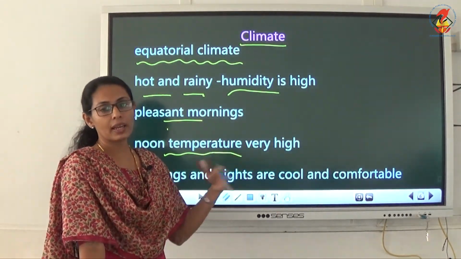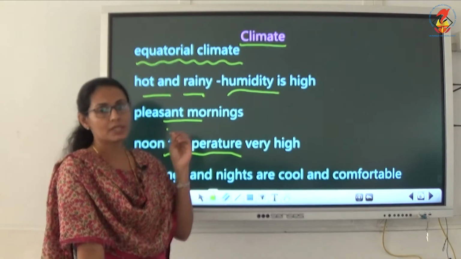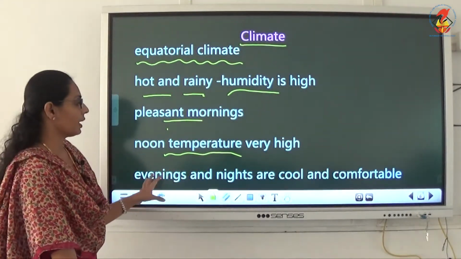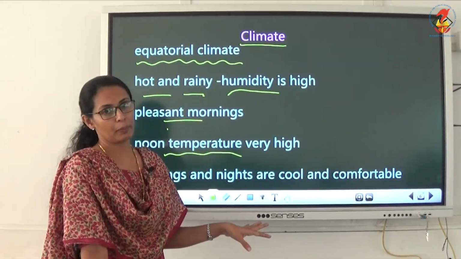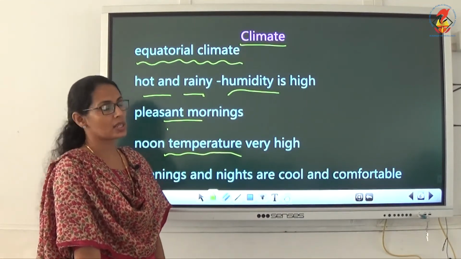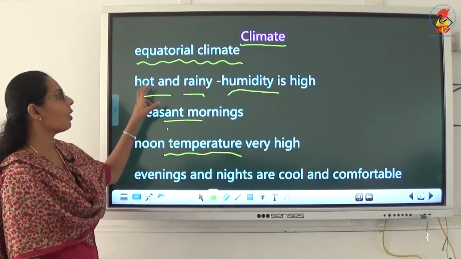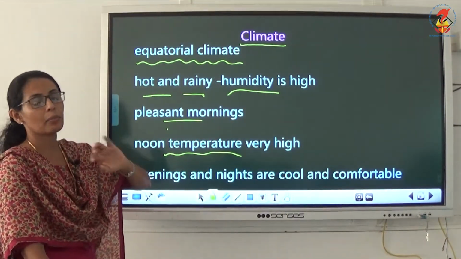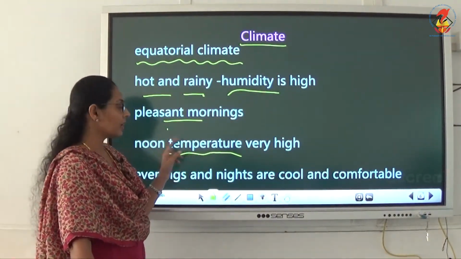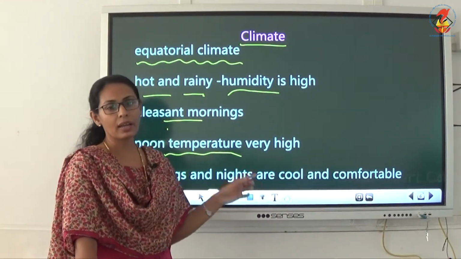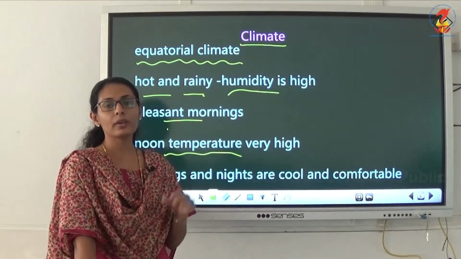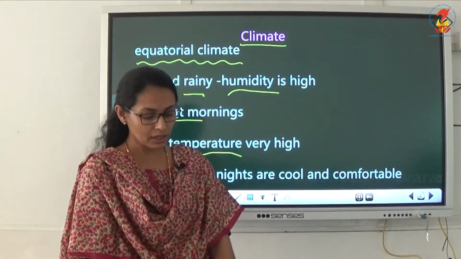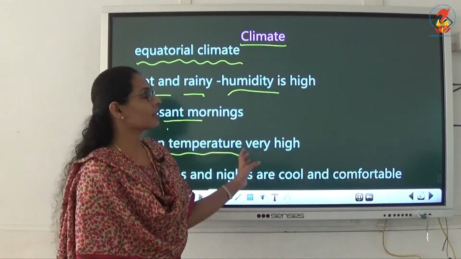Normally gradually the clouds are building up. Sometimes rain also happens at noon time, and evenings and nights are very cool and comfortable. So this is the climate of the Congo region. The equatorial climate is there, hot and rainy. Humidity is very high, heat is unbearable. Pleasant mornings are there, but the noon temperature is very high. Gradually clouds will build up and noon rain also comes. Then evenings and nights are cool and comfortable. So this is about the climate.